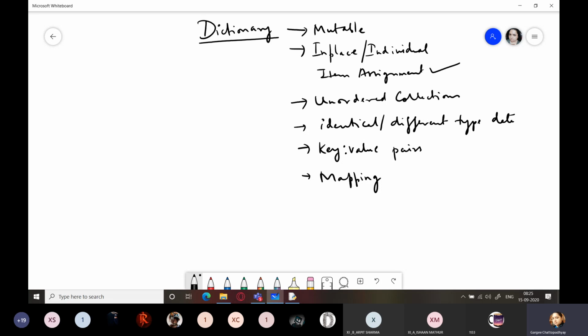It can be used to store the same type of data, or it can be used to store different type of data. Data is stored in the form of key value pairs, and they fall under the category of mapping.